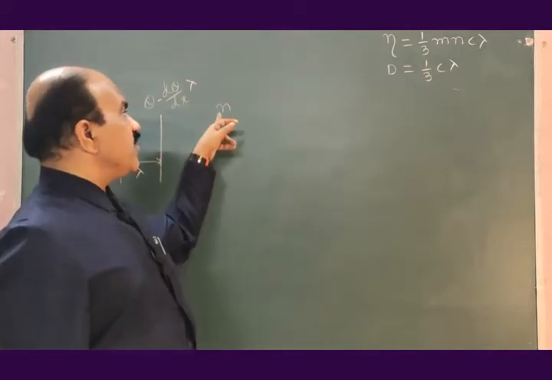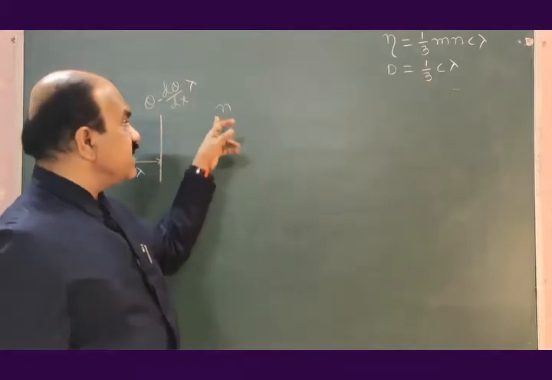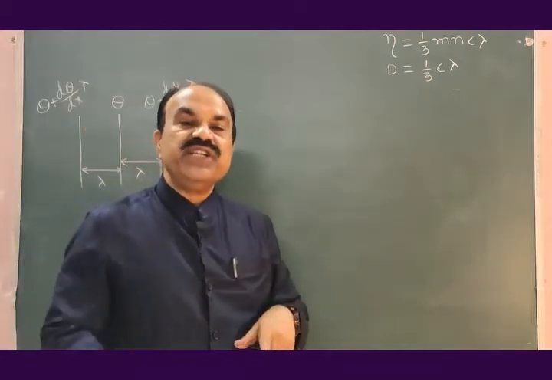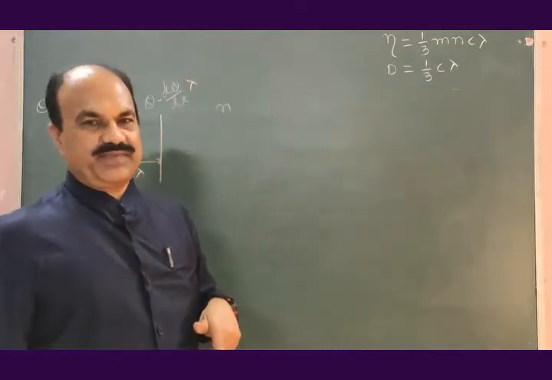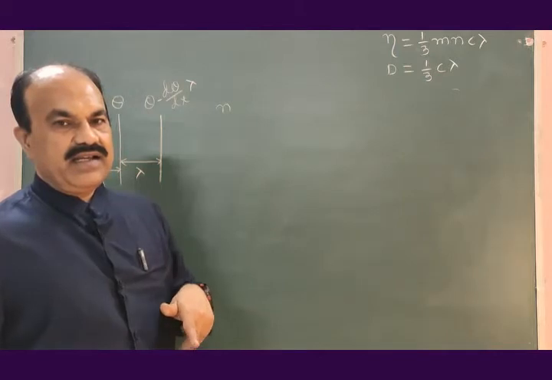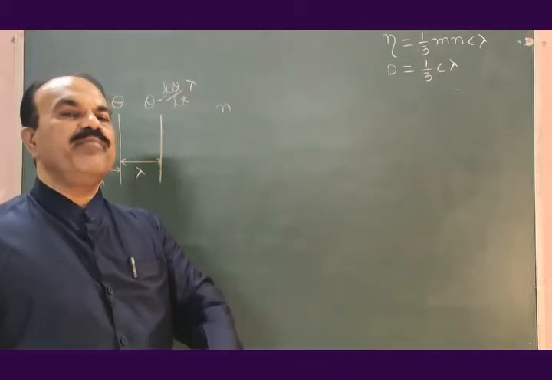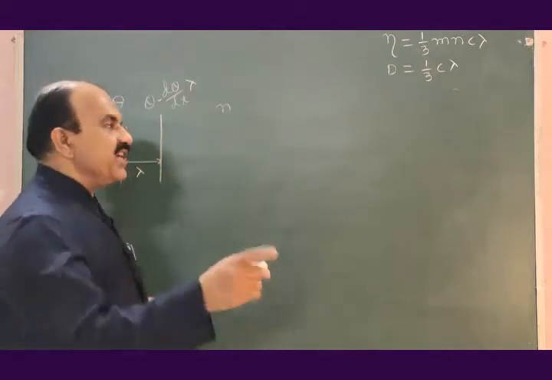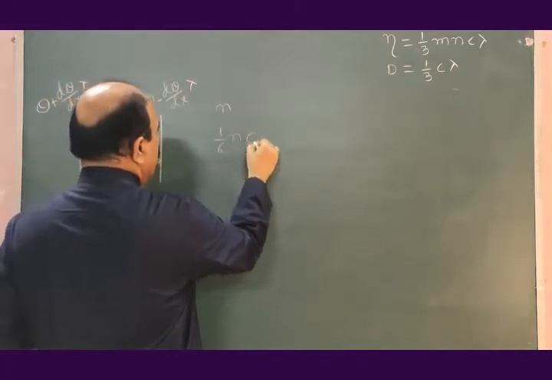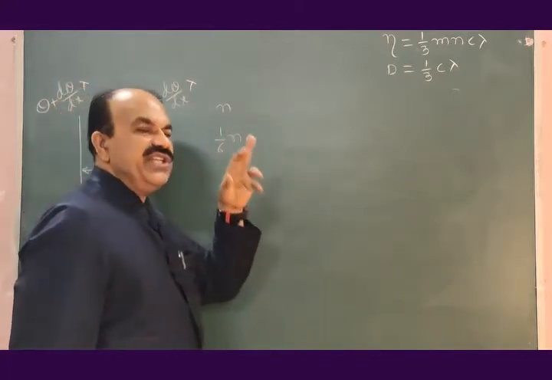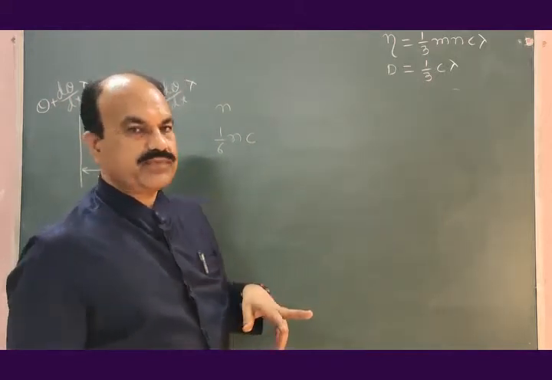So, 1/6 of N will be distributed along each of these 6 major directions. Number of molecules moving per unit area per unit time in one direction will be 1/6 N into C, where this C is RMS velocity of the gas molecules.